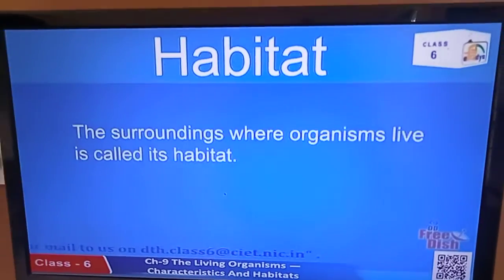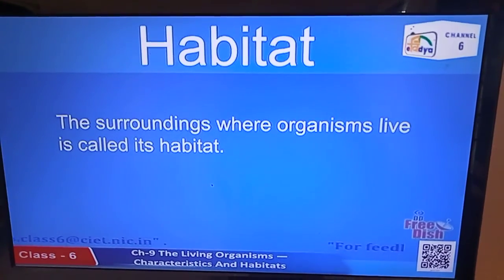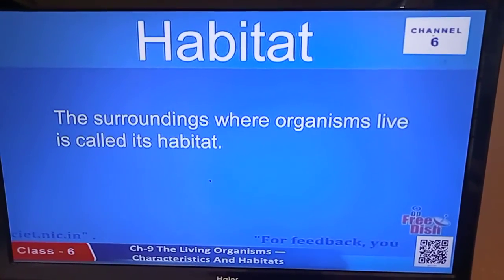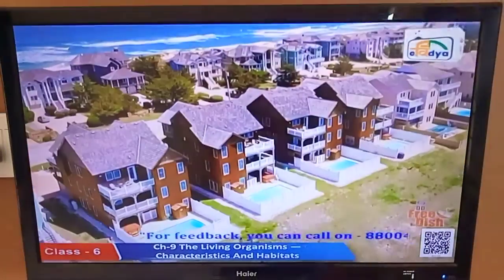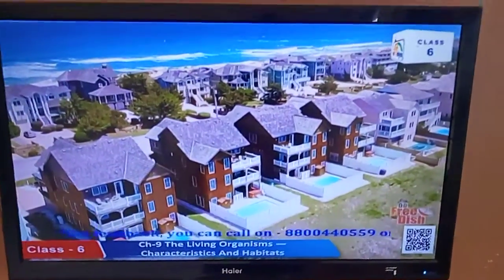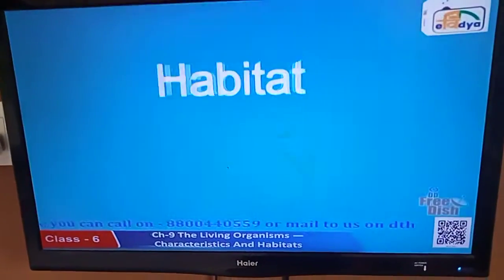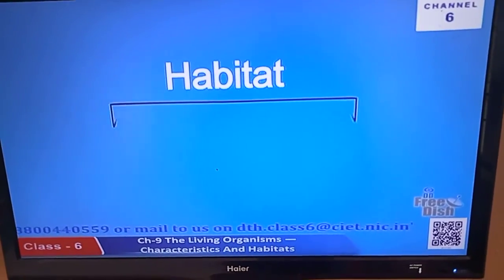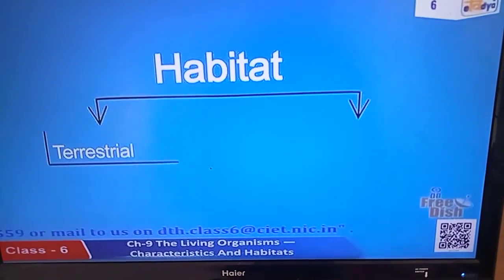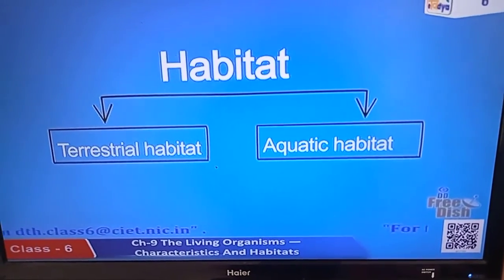The surroundings where organisms live is called its habitat. The organisms depend on their habitat for their food, water, air and shelter and other needs. Habitats are mainly of two types. First is terrestrial habitat and second is aquatic habitat.